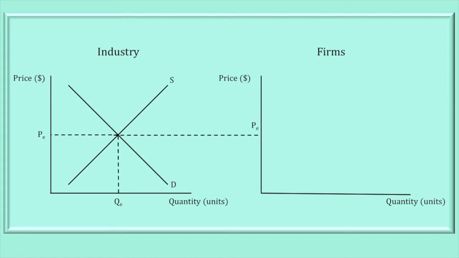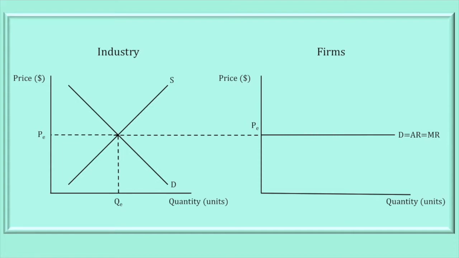Why buy something expensive when there is a cheaper one that is exactly identical? Also, as consumers have perfect information, they will quickly note the price change and respond. As a result, firms can only produce at the determined price, no higher, no lower. From this, we can know that in perfect competition, firms have a perfectly elastic demand at price PE.